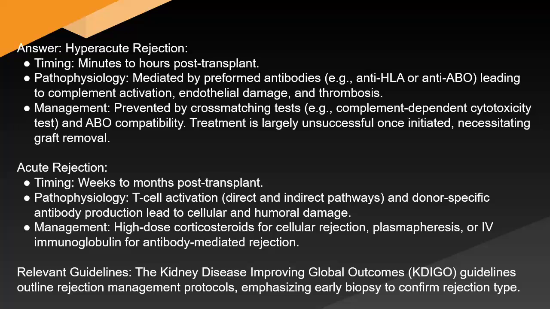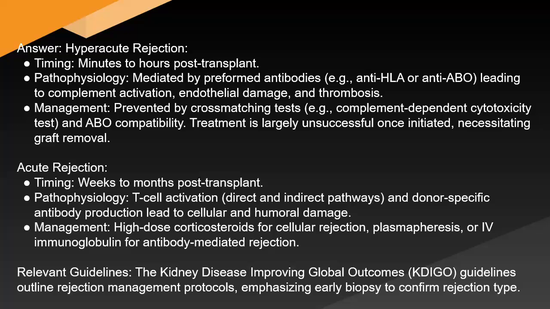Management: prevented by cross-matching tests, e.g. complement-dependent cytotoxicity test, and ABO compatibility. Treatment is largely unsuccessful once initiated, necessitating graft removal. Acute rejection. Timing: weeks to months post-transplant. Pathophysiology: T-cell activation, direct and indirect pathways, and donor-specific antibody production lead to cellular and humoral damage. Management: high-dose corticosteroids for cellular rejection, plasmapheresis, or IV immunoglobulin for antibody-mediated rejection.